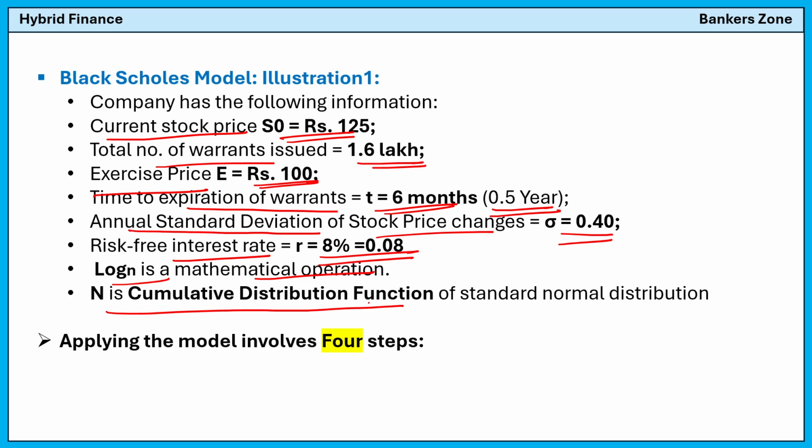Now to find the actual price, we have to use 4 steps. Remember, they can ask you in the form of an MCQ: how many steps are there in the Black-Scholes model for finding the price, for valuation purposes? It will be 4 steps.